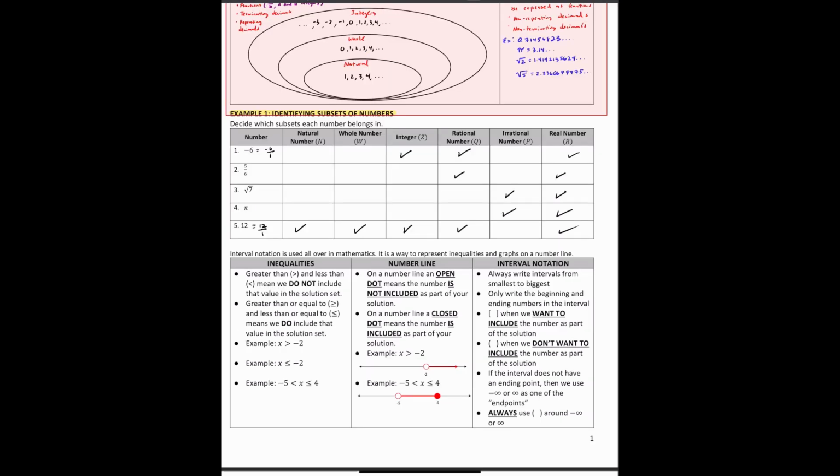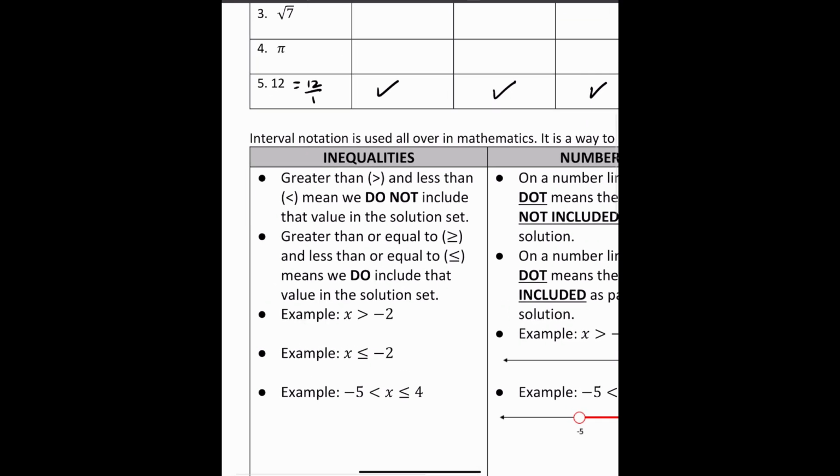All right, so now what we're going to do is talk about interval notation. Interval notation is going to be important for this course because we need to represent inequalities and graphs on a number line. Inequalities are the symbols that you know: the greater than symbol, less than symbol, greater than or equal to, and less than or equal to.